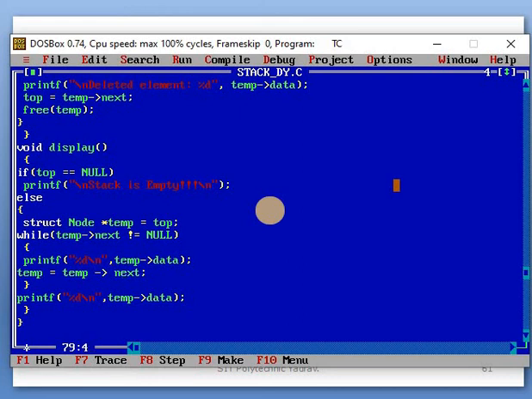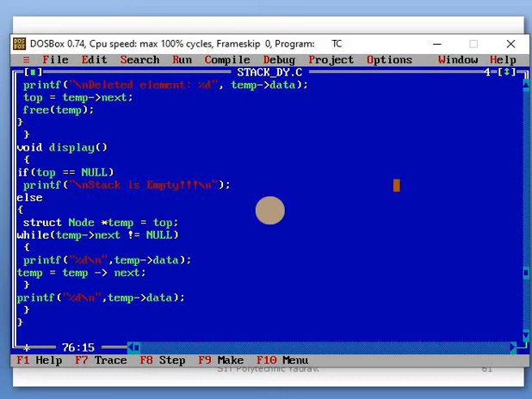This while loop is executed as long as temp next is not equal to null. Not equal to null means all the elements remain except the topmost element.